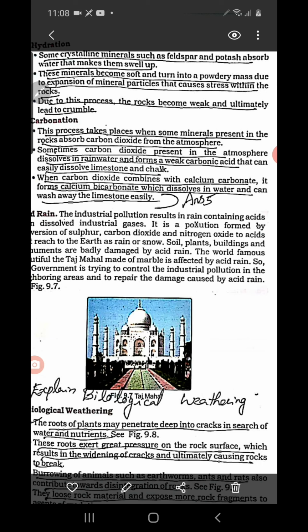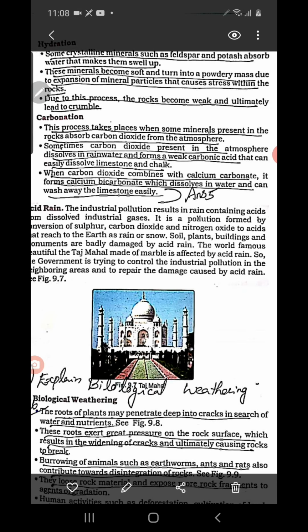During the rain, the carbon dioxide in the atmosphere dissolves in the rainwater. So such kind of rainwater changes into carbonic acid. What is carbonic acid? The rainwater which is dissolved with carbon dioxide is called carbonic acid. So when the carbonic acid falls on this rock, they come into contact with carbonic acid. So then what happens? Some minerals react with this carbonic acid, and then such minerals get washed away from the rock.